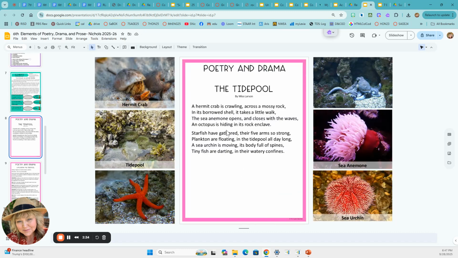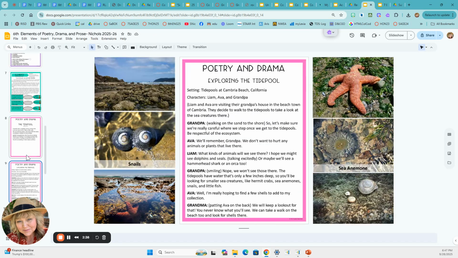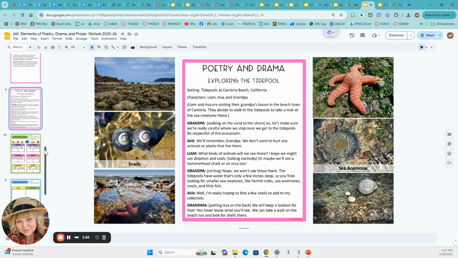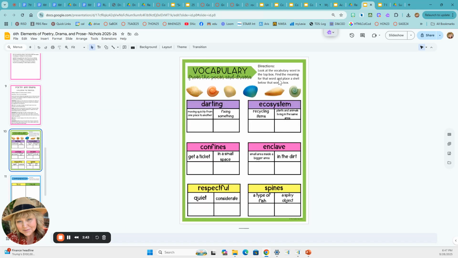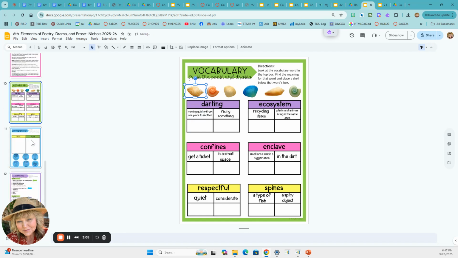This is about the tide pool poem. And this one's called a drama, Exploring the Tide Pool. And on this one, it's the vocabulary. You're going to look at the vocabulary word in the top box. Find the meaning for that word and place a shell below the word's meaning. Darting, is it moving quickly from one place to another or fixing something? And in this case, it would be moving from one place to another. So you're just going to drag a shell to the correct answer.